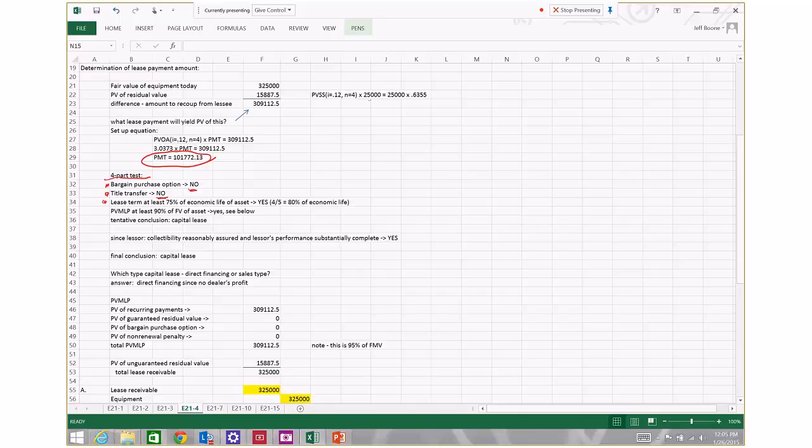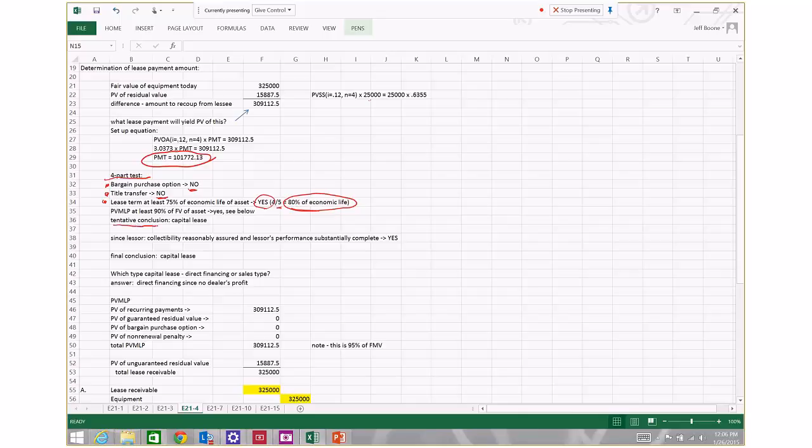What about the lease term relative to the economic life of the asset? Is the lease term at least 75% of the economic life of the asset? Well, the answer to that question is yes. The lease term is 4 years. The economic life of the asset is 5 years. So the lease spans 80% of the economic life of the asset. Based upon that, we come to the tentative conclusion that this is going to be a capital lease.